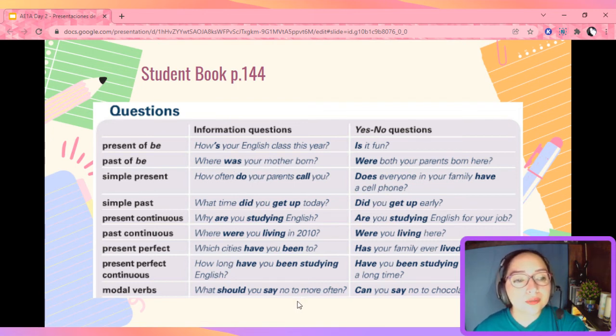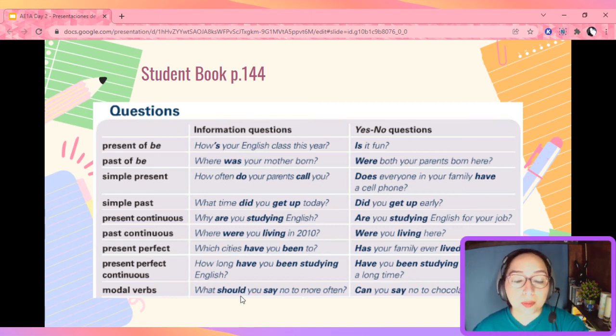For the rest of the tenses, you have specific auxiliaries like do or did. We are taking verb to be in the continuous tenses as our auxiliary. And we have have for present perfect and present perfect continuous. Remember, all of these will go before your subject, but the rest of the verb is going to be later.